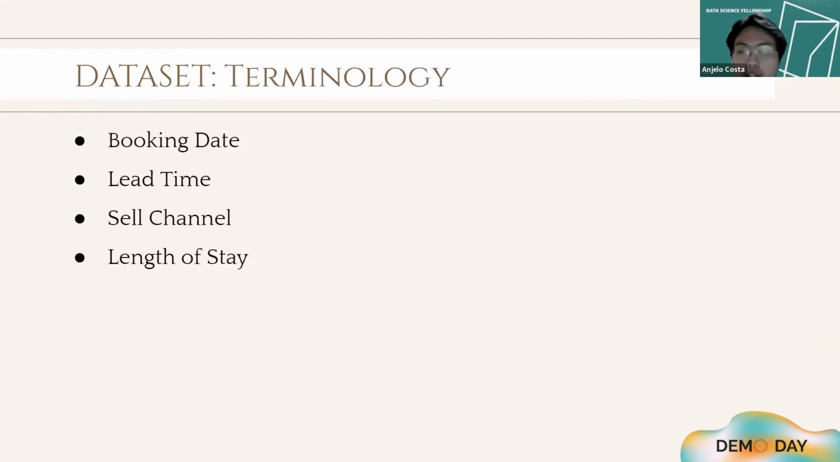For our dataset terminology, we have booking date. It's the date when the hotel reservation was booked. Lead time is the number of days between booking date and check-in date. Sell channel is where the reservation was sold, particularly direct, hotel, or GDS. Length of stay is the number of days a guest will stay.